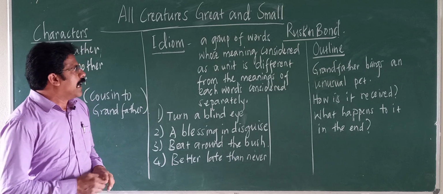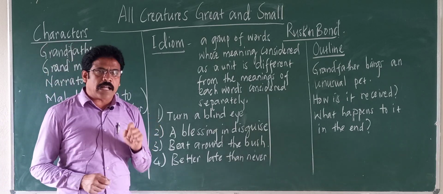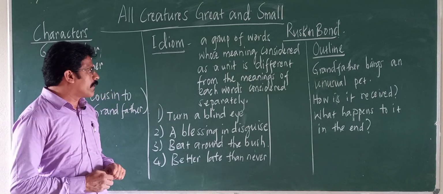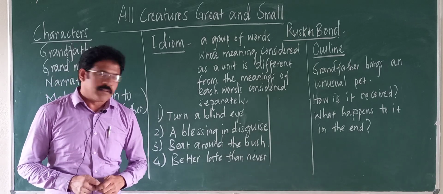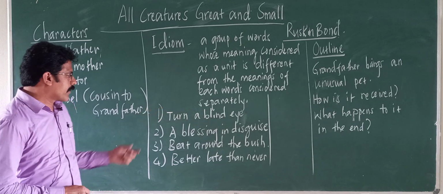I repeat, a group of words whose meaning considered as a unit is different from the meanings of each word considered separately. I have written some examples here for idioms.